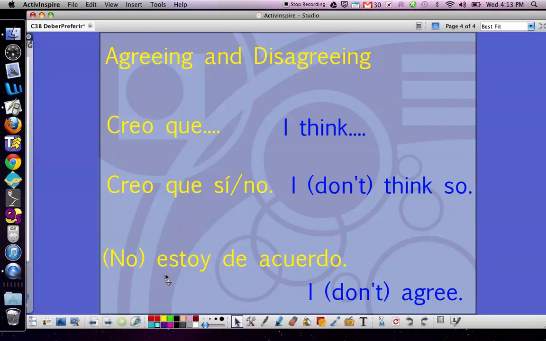Estoy de acuerdo means I agree, like I agree with you. No estoy de acuerdo means I don't agree. It's kind of funny to say that in English, but in Spanish it's pretty normal. So estoy de acuerdo is a good phrase to know.